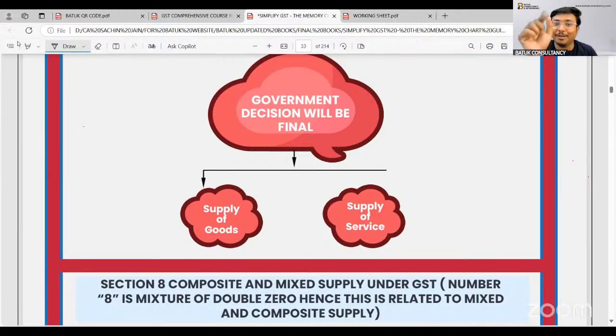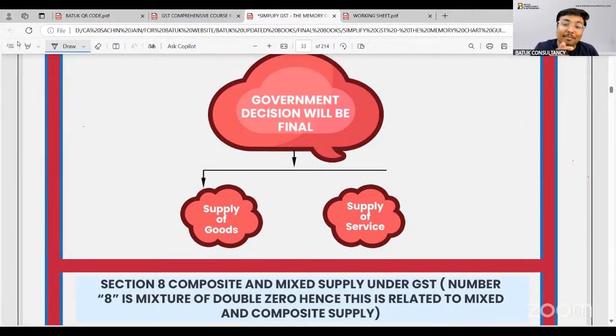So the same question was there in front of the government. So the government has given section number 8, and through that section, they have specified that if 2 or more supplies are there, in that case there may be 2 probable scenarios. One, it will be a composite supply, another, it will be a mixed supply. Sir, what do you mean by this composite and mixed supply? So in a simplified language, government said that one is naturally 2 or more supplies, and the other is one that you have bundled forcefully.